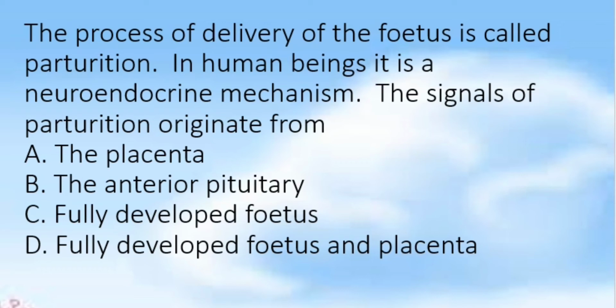The process of delivery of the fetus is called parturition. In human beings, it's a neuroendocrine mechanism. The signals of parturition originate from... It's a very repeatedly asked question. The answer is fully developed fetus and placenta. Option D.